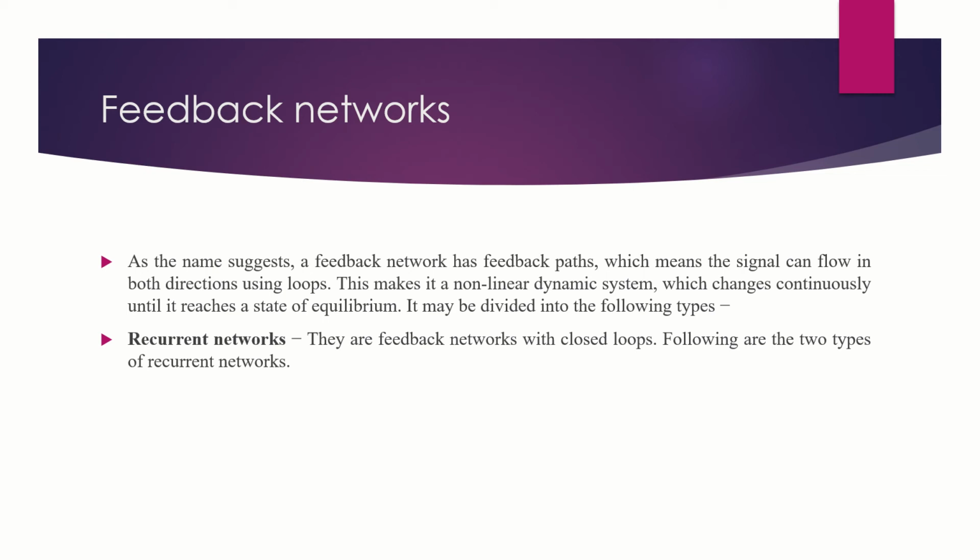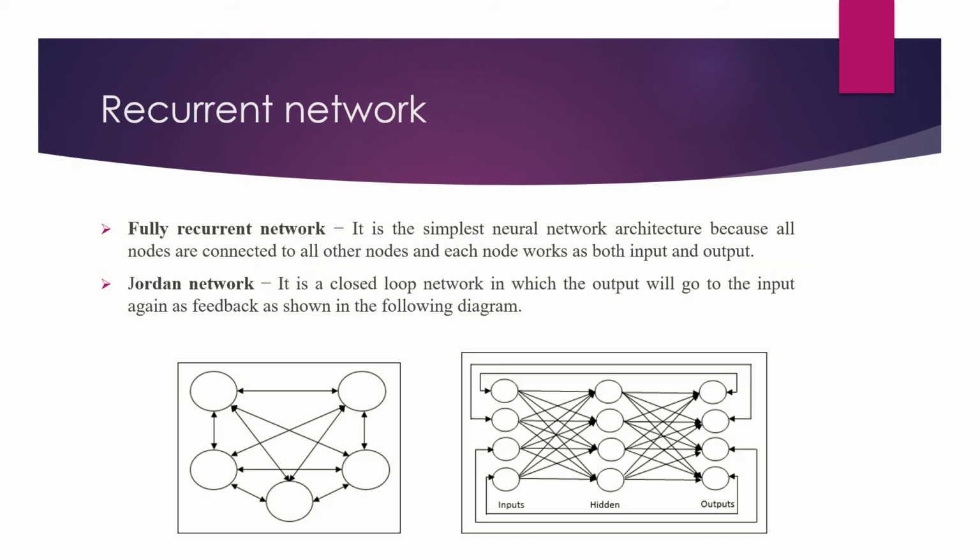So feedback networks are the networks in which there is a feedback path or feedback loop. There are many types of feedback networks. One of them is the recurrent network, which is a feedback network with closed loops, and there are two types of recurrent networks: the fully recurrent network and the Jordan network.